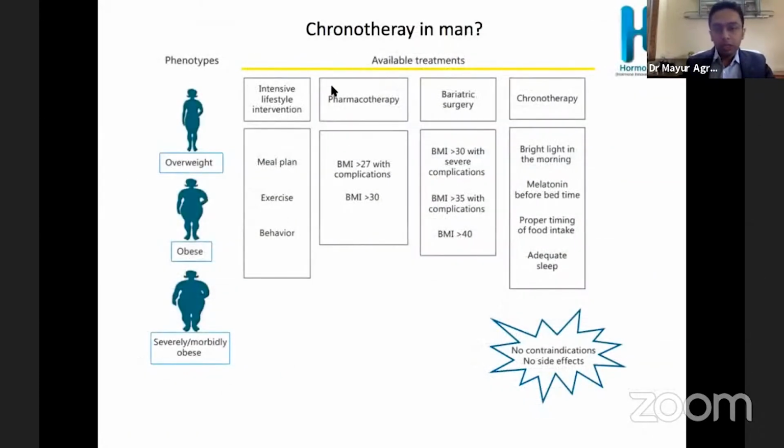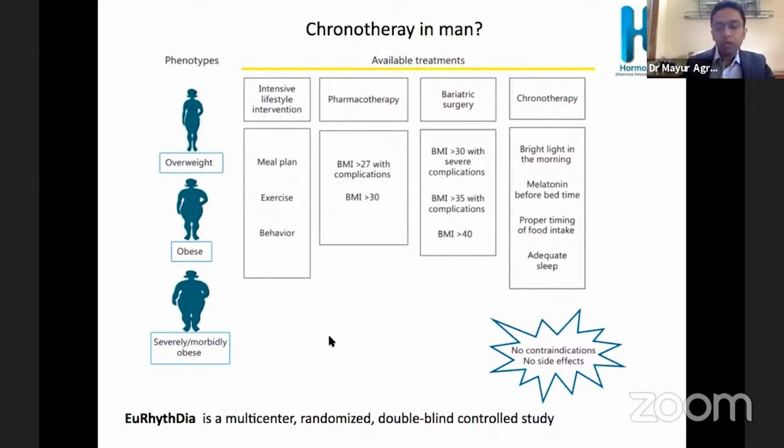And coming to a recent thing, chronotherapy in men. This multi-center randomized double-controlled trial took night shift workers and asymptomatic persons who were relatives of type 2 DM patients. They have seen that melatonin, exposure to bright light, and food intake changes can all have some effect. The initial results are not very promising. They have seen changes only in the HDL, but research is still ongoing.